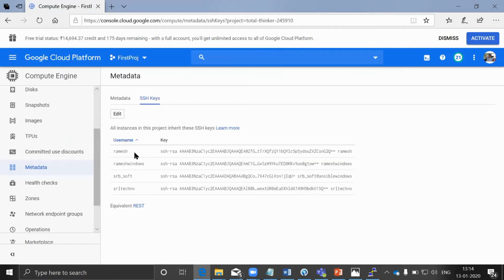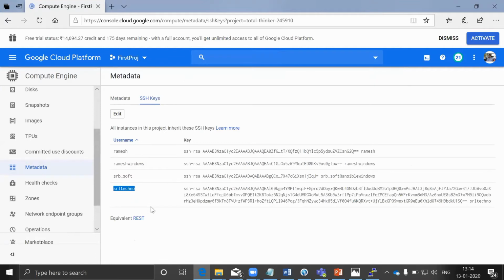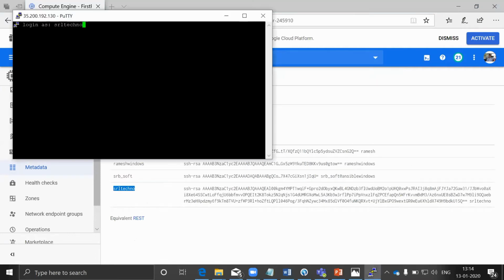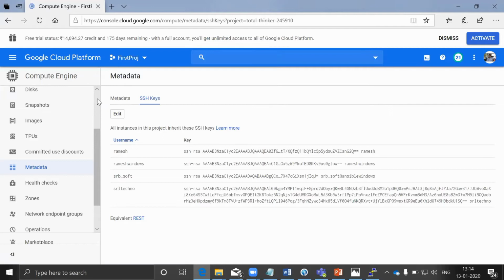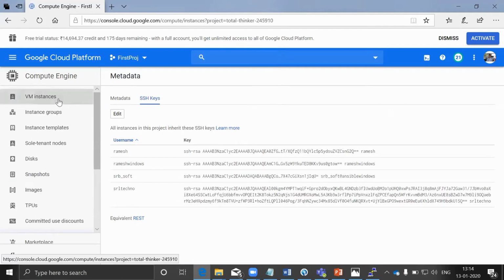If you see here, these are all of the usernames that are active. So the latest or updated one is SRL Techno. So this is the latest username that I'm using. Yeah, I have authenticated to the container server. You see, this is my container name, which we have created in Google Cloud. Let me go back to VM instances.